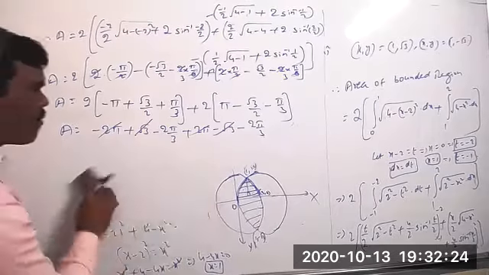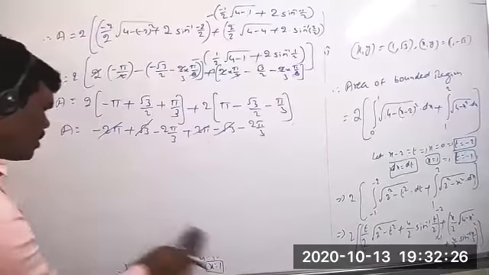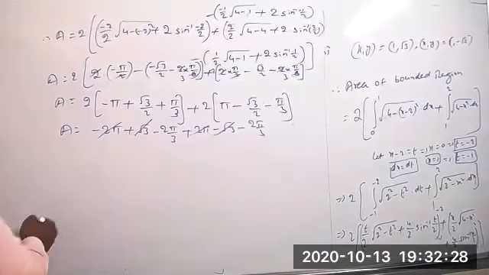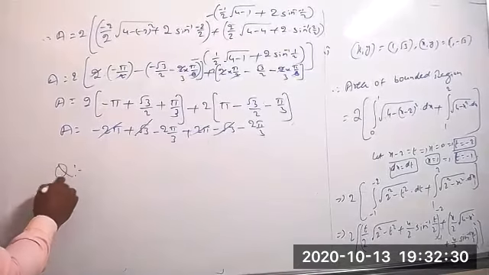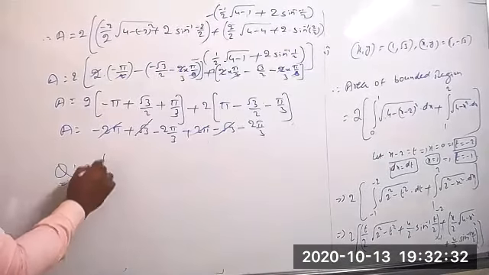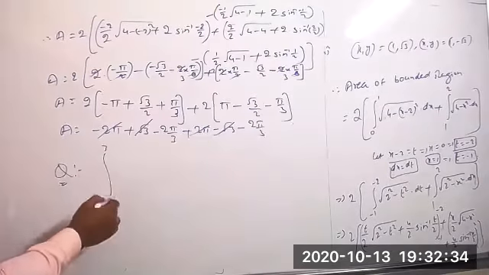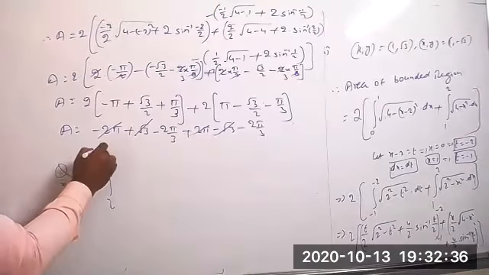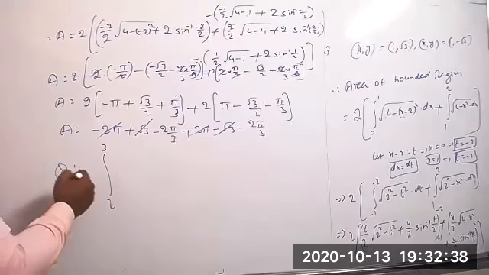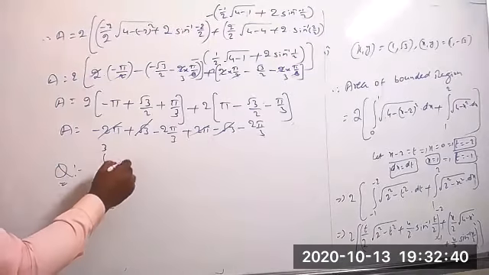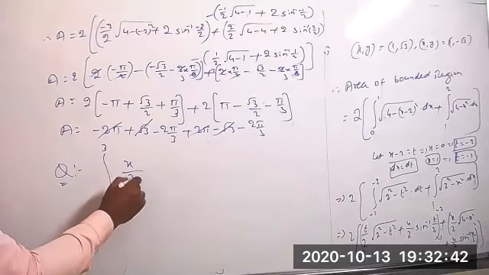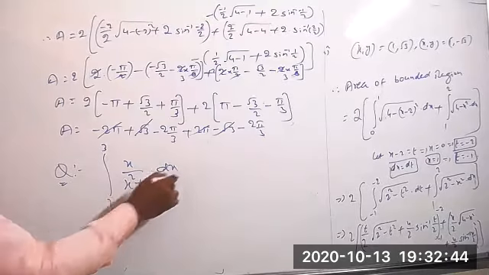One question right now, different integrals. Find integration of 2 to 3, x by x square plus 1 into dx.